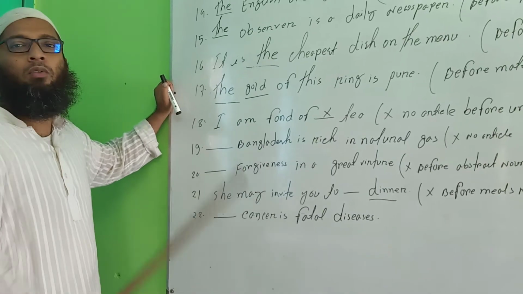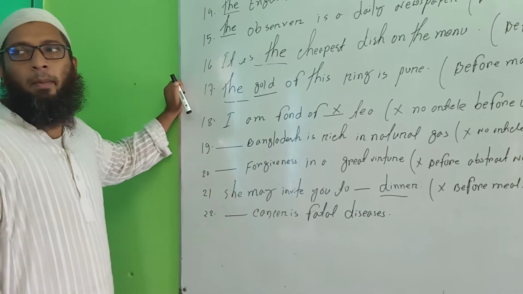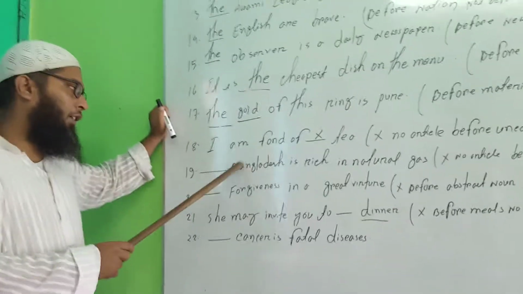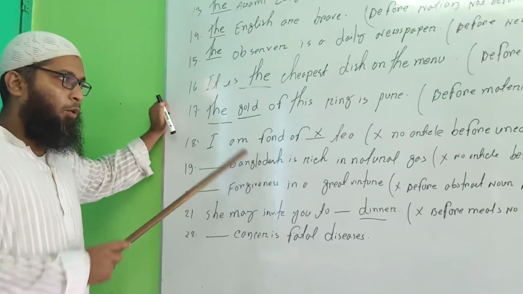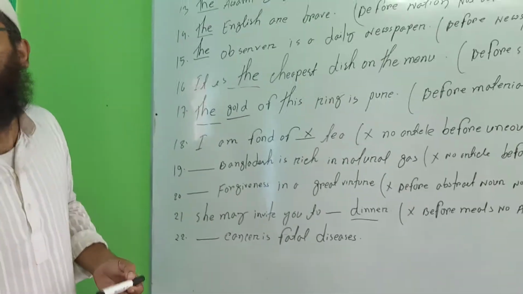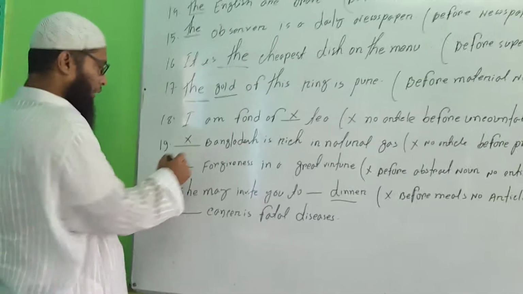Bangladesh is a proper noun and country is a common noun. Bangladesh is one type of country. Country is considered to be a common noun, and the country is Bangladesh. So Bangladesh is a proper noun. Before a proper noun, there will be no article. Proper noun এর আগে কোনো article বসবে না.